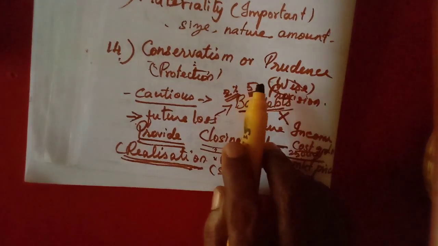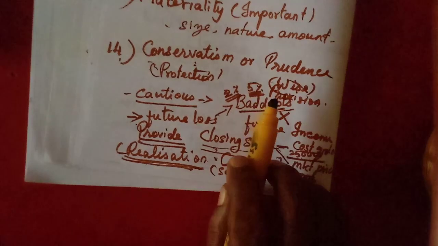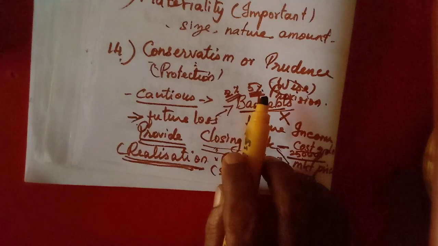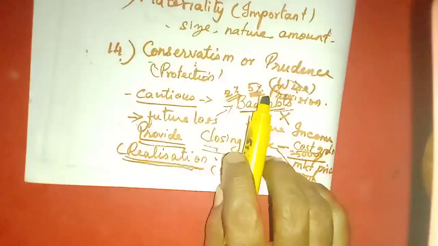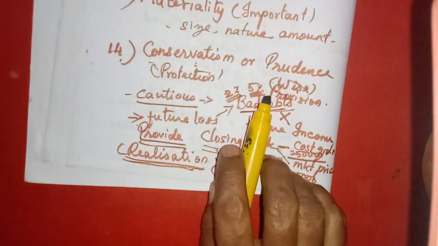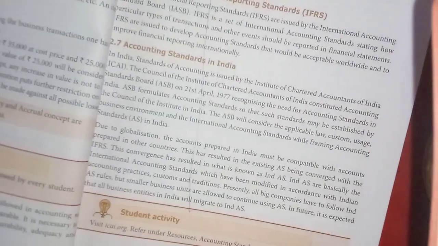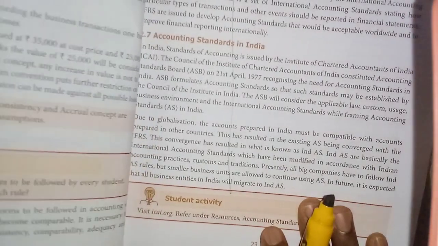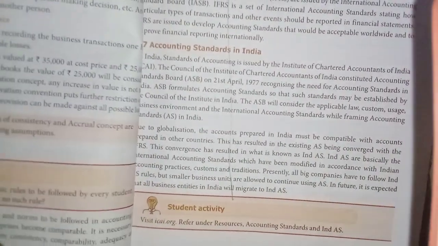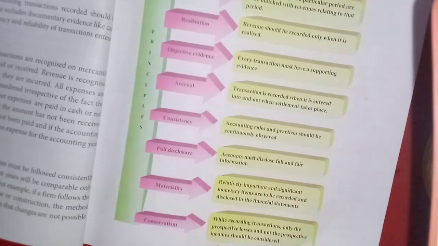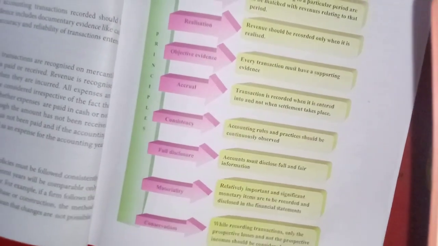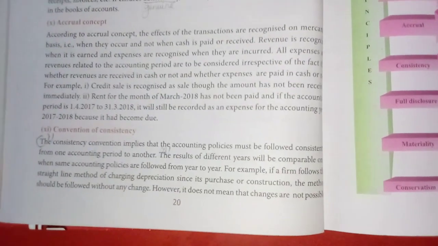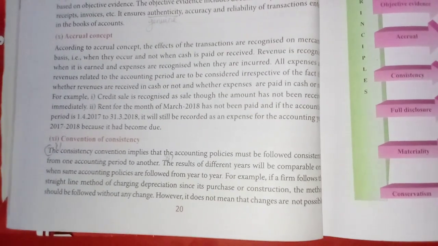One more heading is there, accounting standards. That is the deleted portion. The accounting standards is the deleted portion. I will show you today what I have taught you. Convention of consistency. This is one of the question and answer items. You have to do it.